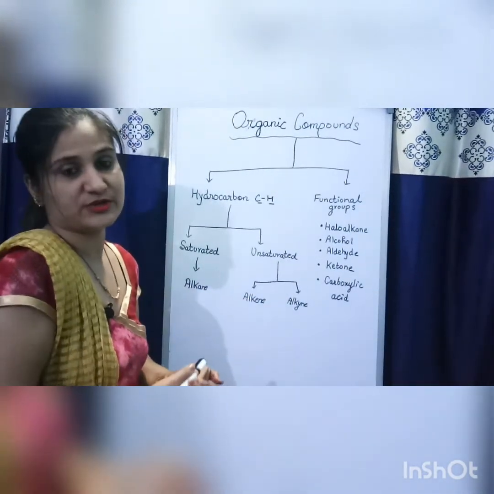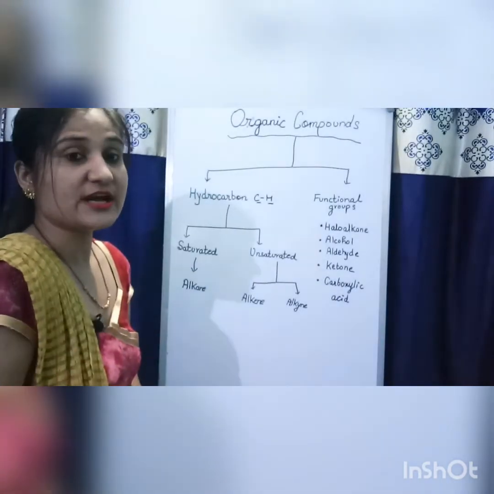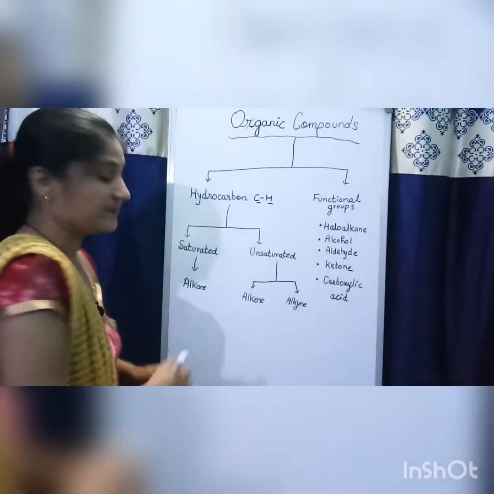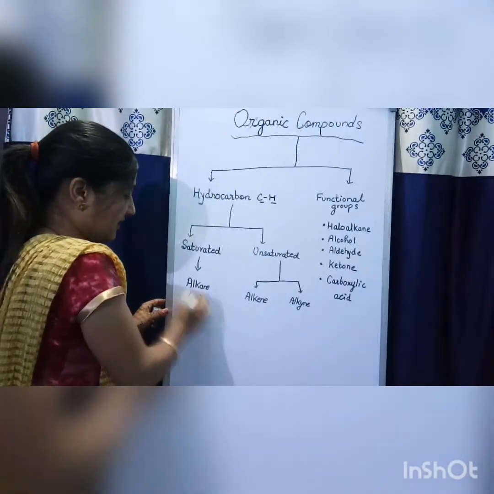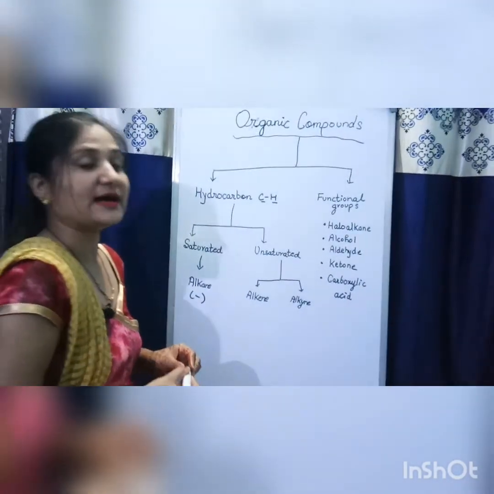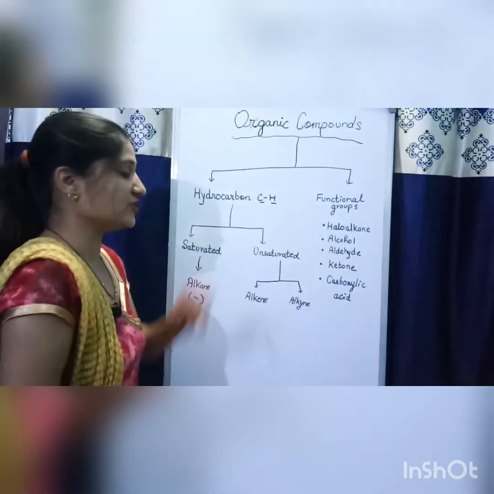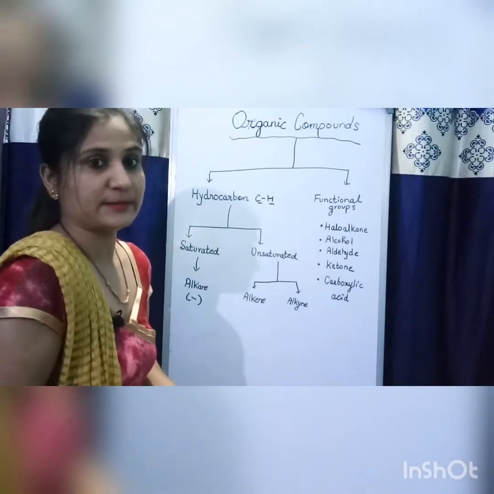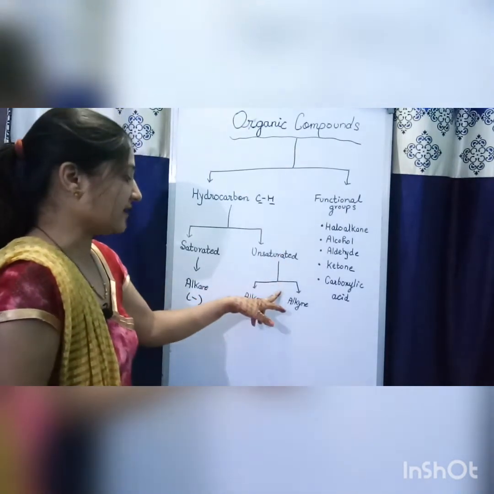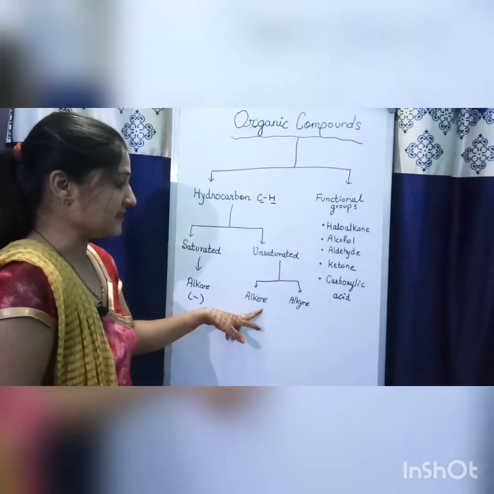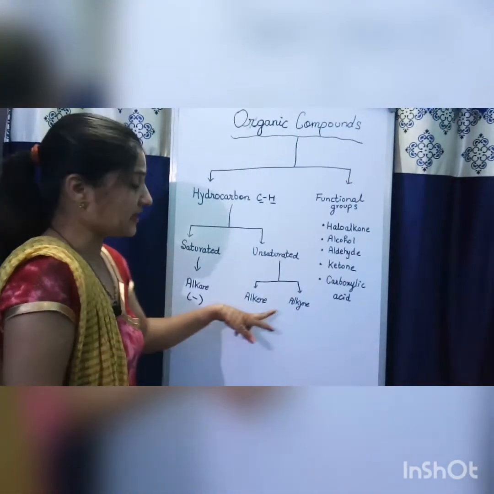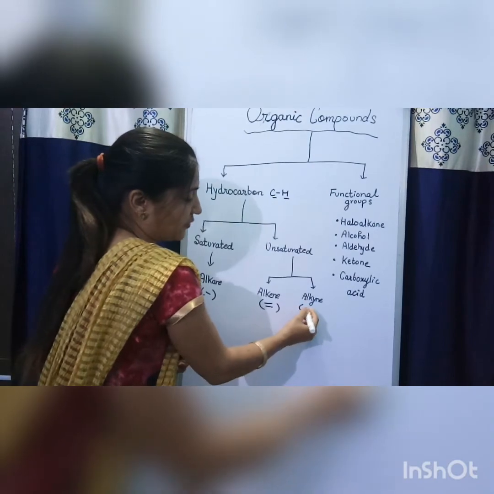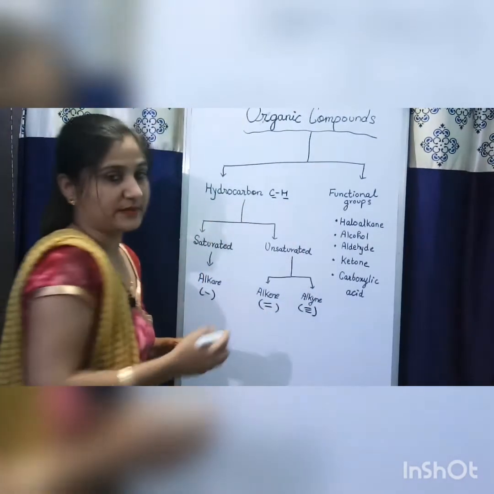Saturated hydrocarbons contain only single bonds, and these are called alkanes. Unsaturated hydrocarbons contain double and triple bonds, and are divided into two types, alkenes and alkynes. Alkenes carry double bonds and alkynes carry triple bonds.